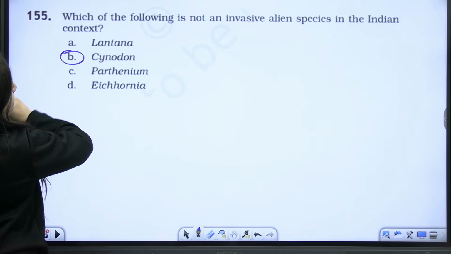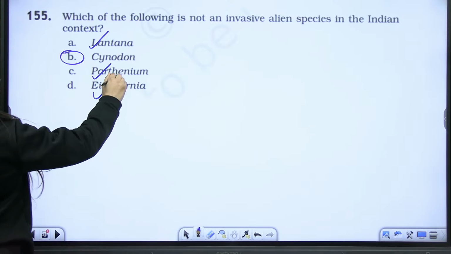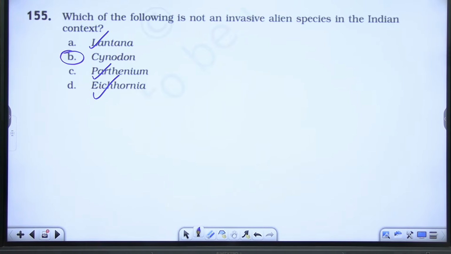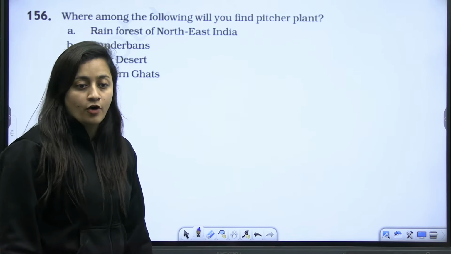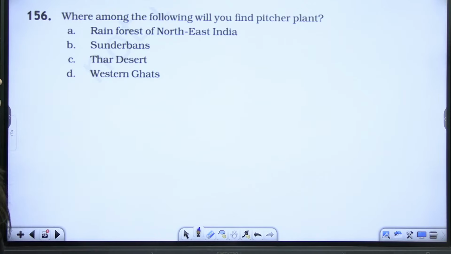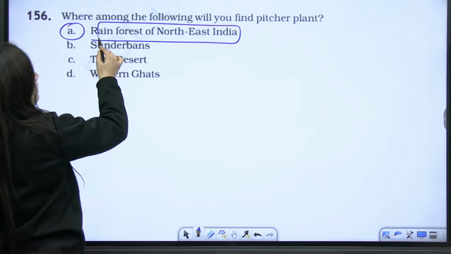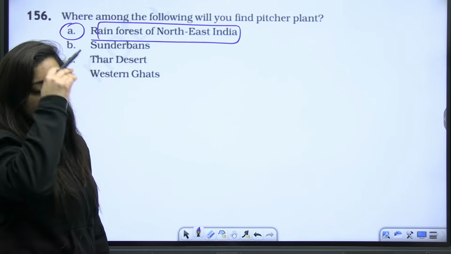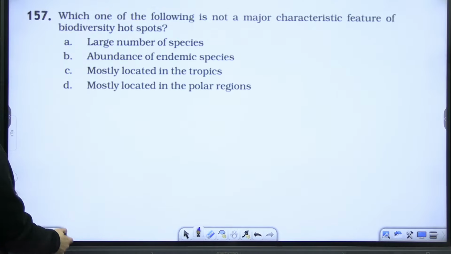It's Cynodon dactylon, Doob grass, Lantana, yes, Parthenium, yes, Eichhornia, yes. Okay, so do practice such questions. Where among the following will you find pitcher plant? Beta, overall, I'll tell you, in the rainforest of Northeast India you'll find it. Please include it in your notes. In the rainforest of Northeast India, you will find it.